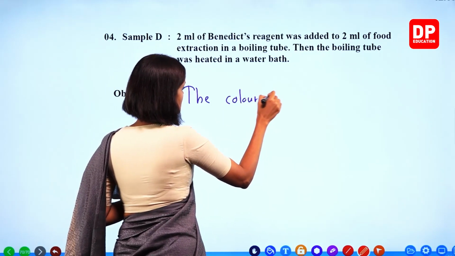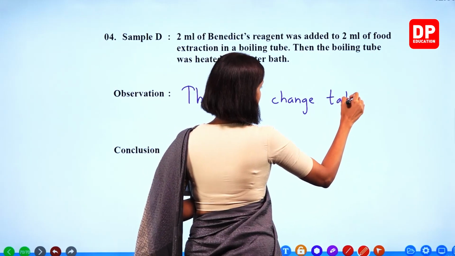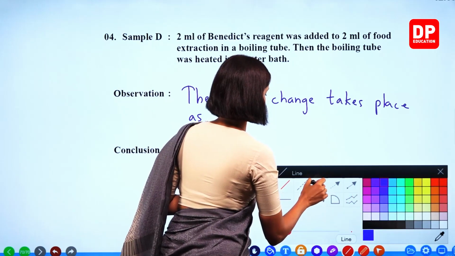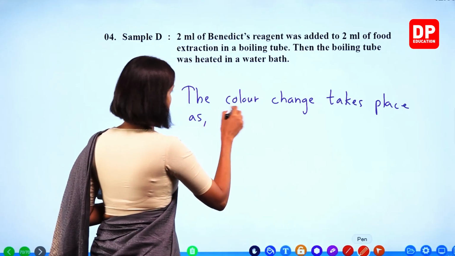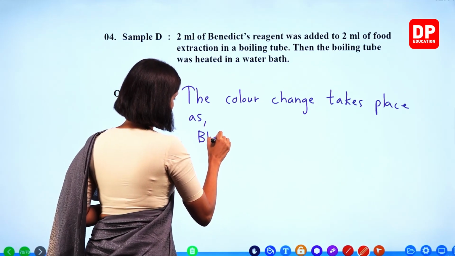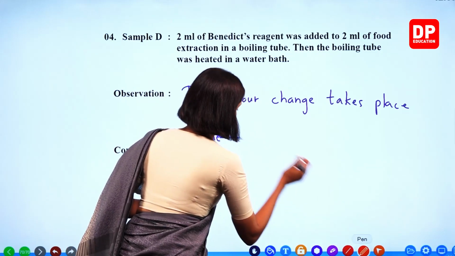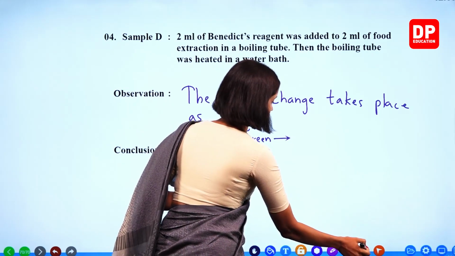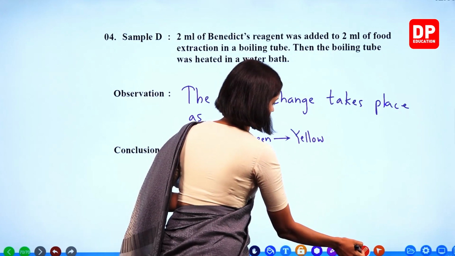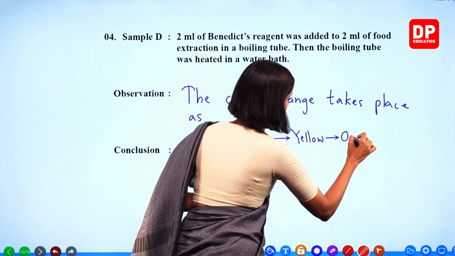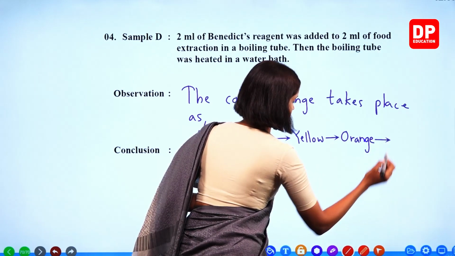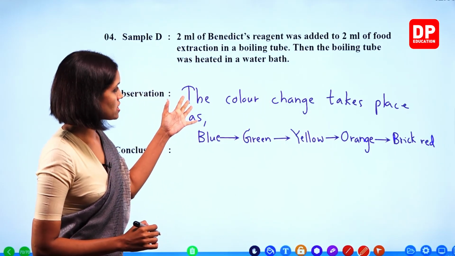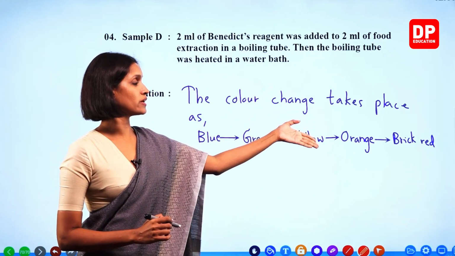The color change takes place as blue, green, yellow, orange, and finally brick red.